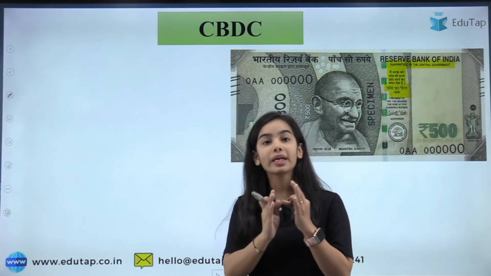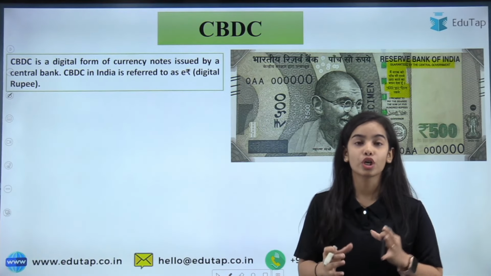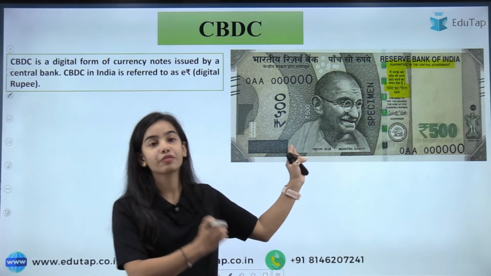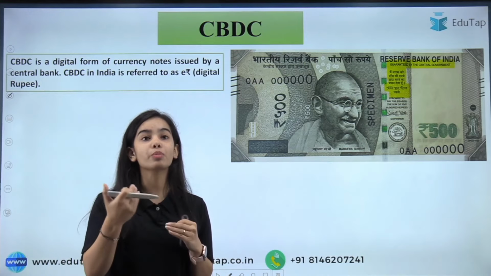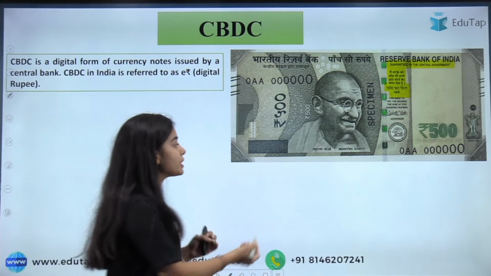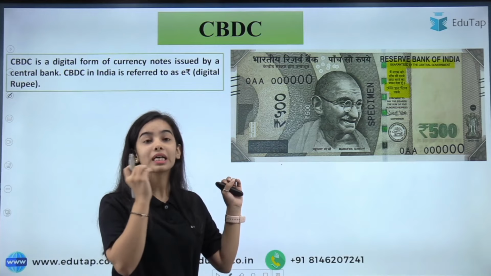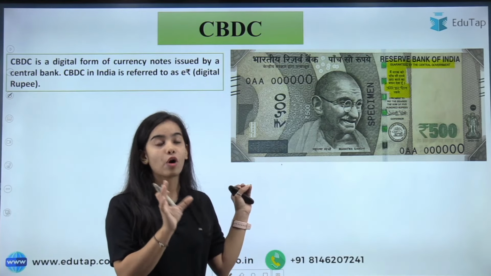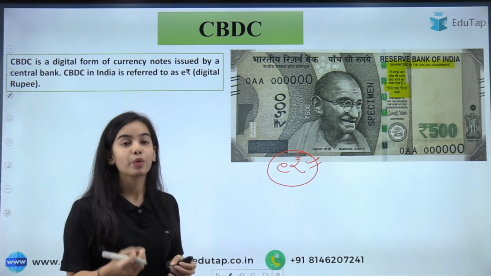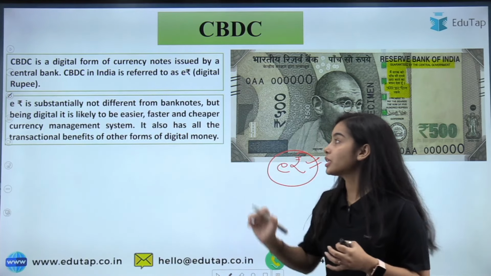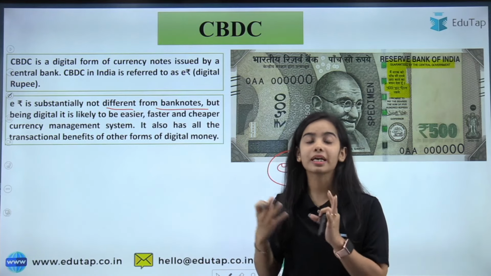Starting with, first of all, what is central bank digital currency? Central bank digital currency is a digital form of the currency notes. You all must have seen the 100 rupee note, the 50 rupee note, 20 rupee note, the 500 rupee note, 2000 rupee note. They are the currency notes that are issued by a central bank. So the CBDC will be the digital form of these currency notes. The currency will be released in the digital form. That will be called the e-rupee, the central bank digital currency of India. Now this e-rupee is substantially not at all different from the banknotes. It is just a faster, easier and cheaper currency management system.